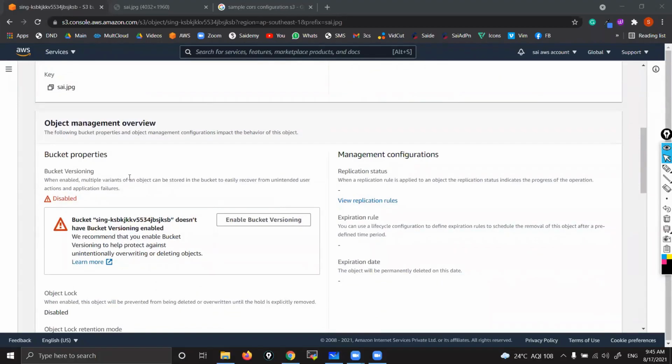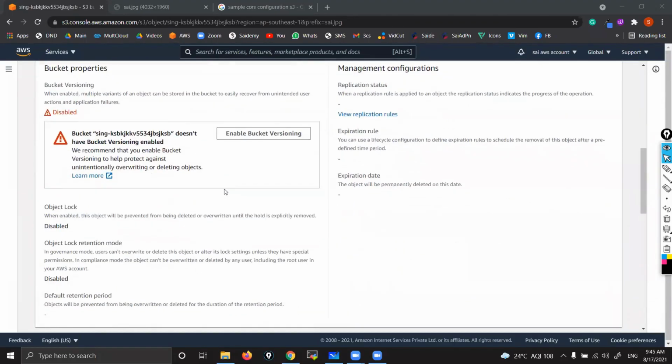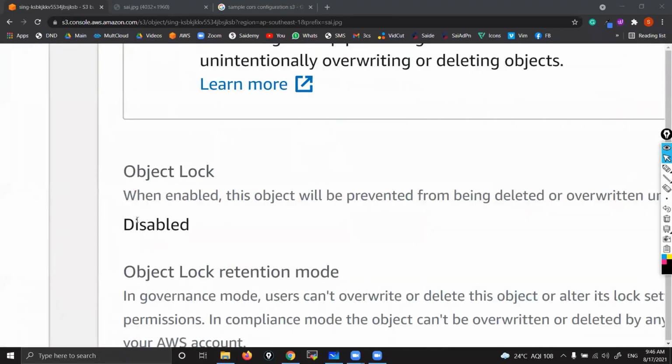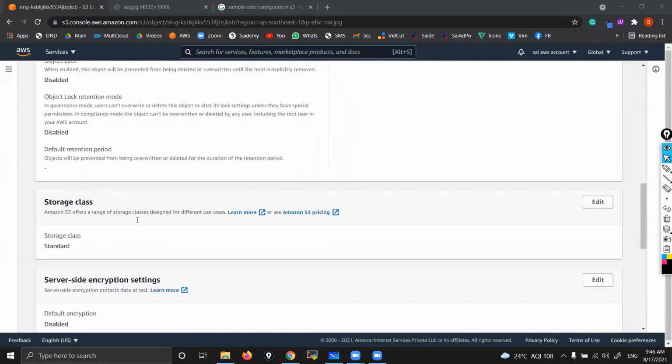Then versioning. Sorry, here. What is this? Yeah, enabling versioning. Actually, even though they are giving this option here, we enable versioning at bucket level itself. That we deal with at bucket level itself. Okay, so you can ignore this one. Object lock. Whatever we have seen at bucket level, that is applicable to all objects. But whatever you can see here, this is applicable to this particular object. Locking objects. Okay, it won't allow us to delete that object.